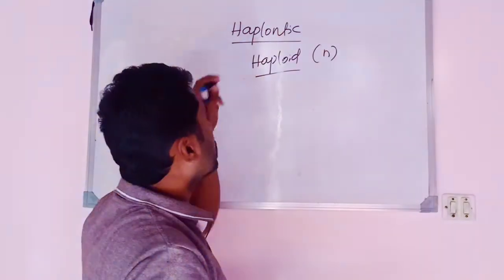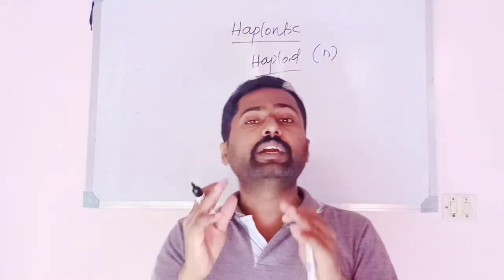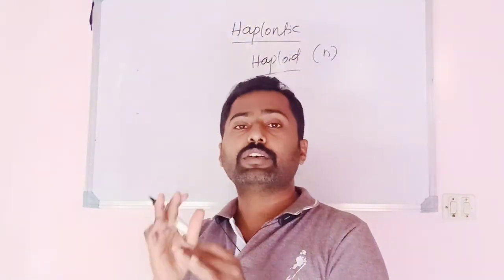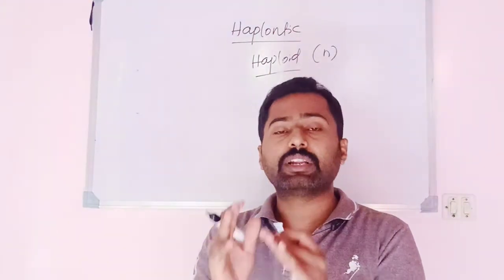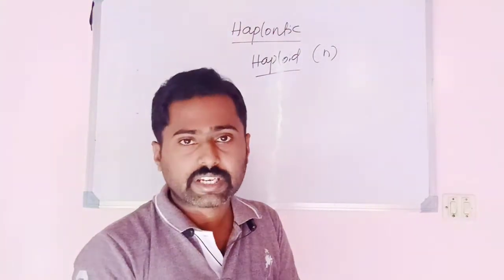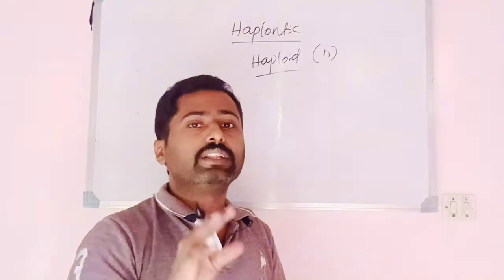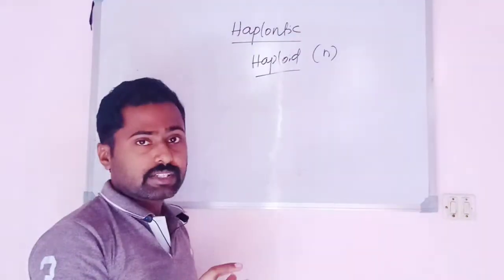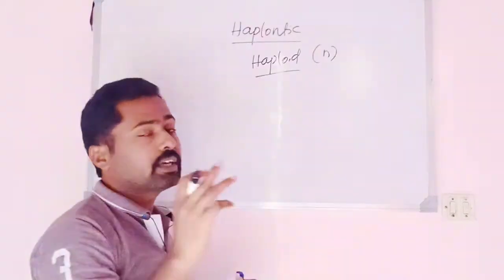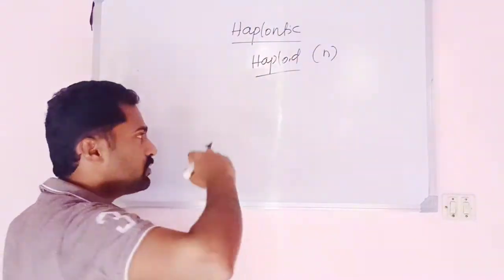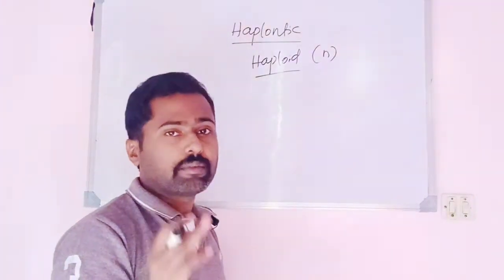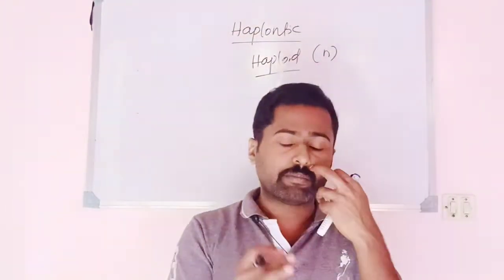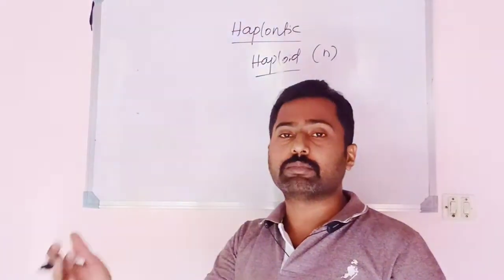Haplontic means the life cycle with a dominant haploid phase. Haploid phase is dominant, it means that it is visible or conspicuous, photosynthetic in nature, and independent. If the dominant phase is haploid in nature, such a life cycle is said to be haplontic life cycle. For example, in most of the algae the life cycle is haplontic, with exceptions for a few, for example algae like Fucus, where it exhibits the diplontic phase.